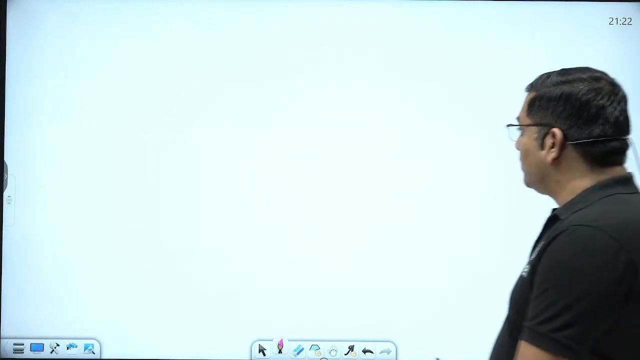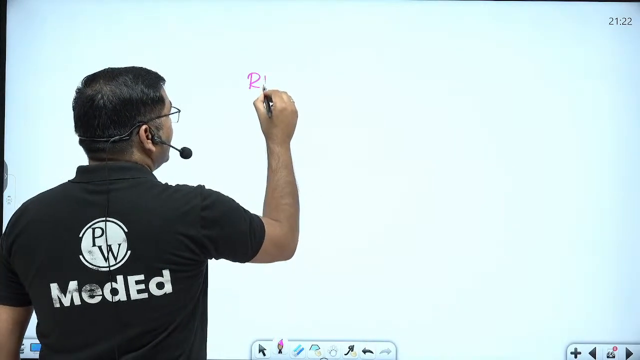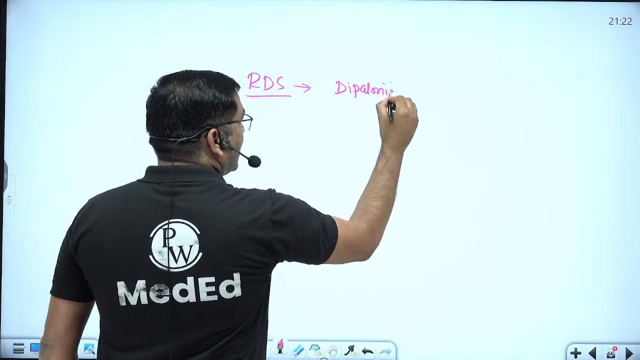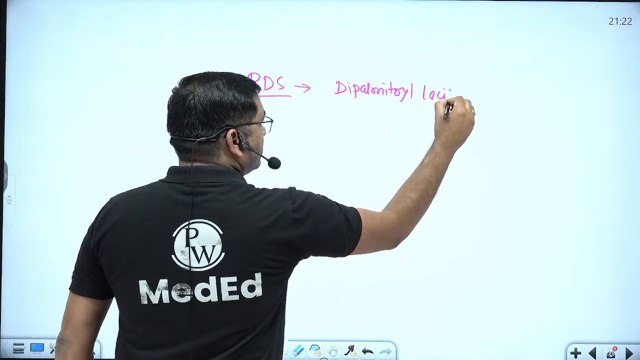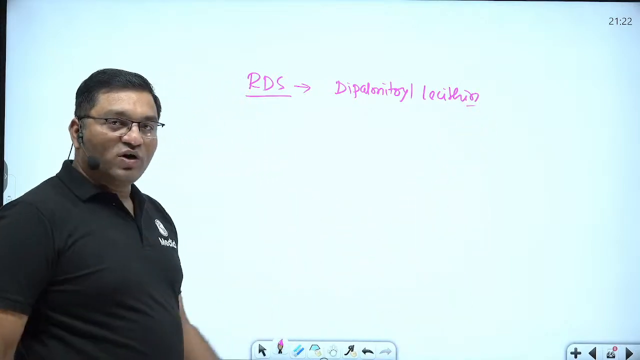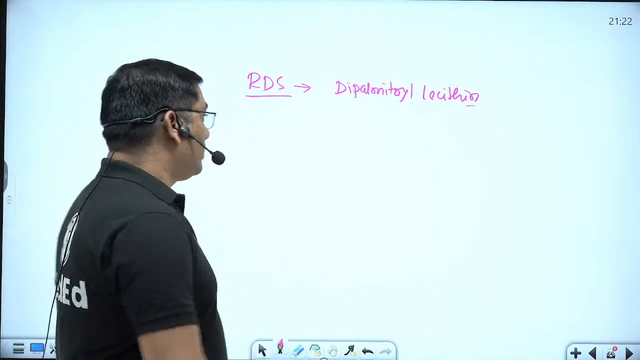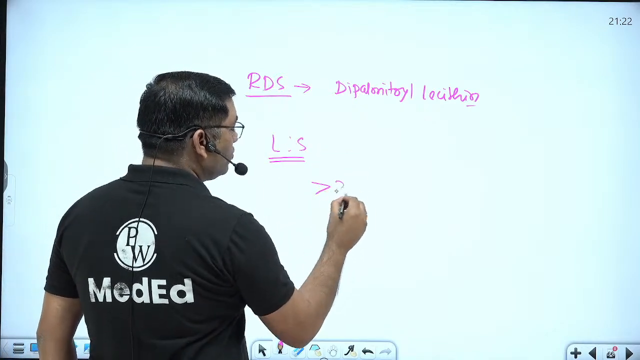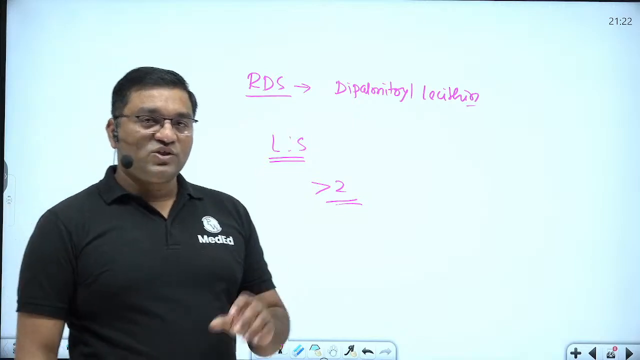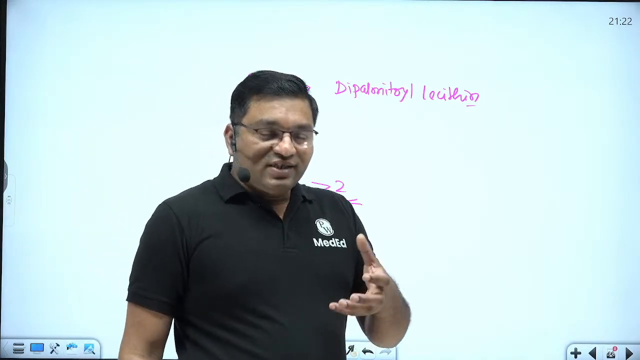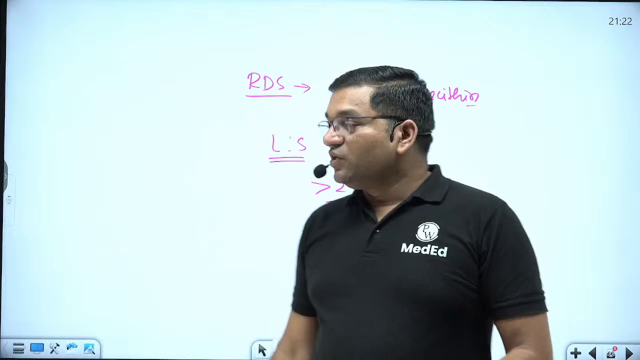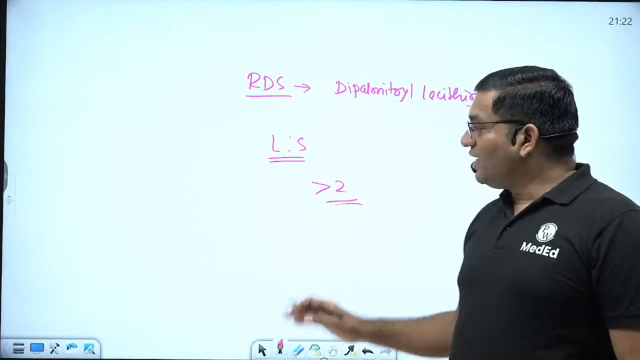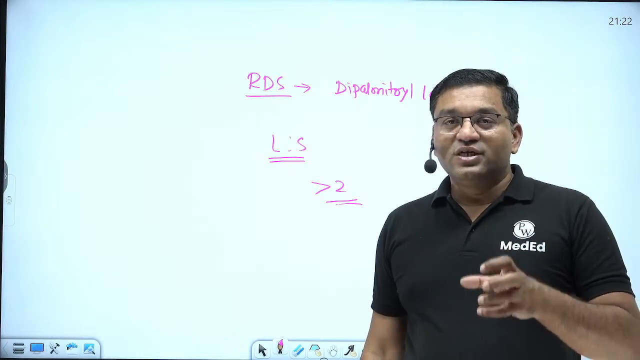Apart from this, respiratory distress syndrome, RDS, is due to deficiency of dipalmitoyl lecithin, the respiratory surfactant which prevents the collapse of the lung at the end of expiration. So the LS ratio, lecithin sphingomyelin ratio, should be more than 2. That indicates fetal lung maturity. The type 2 pneumocytes are produced later in fetal life. So because of deficiency of type 2 pneumocytes, lecithin is not produced, and the LS ratio is less than 2 in case of premature birth.